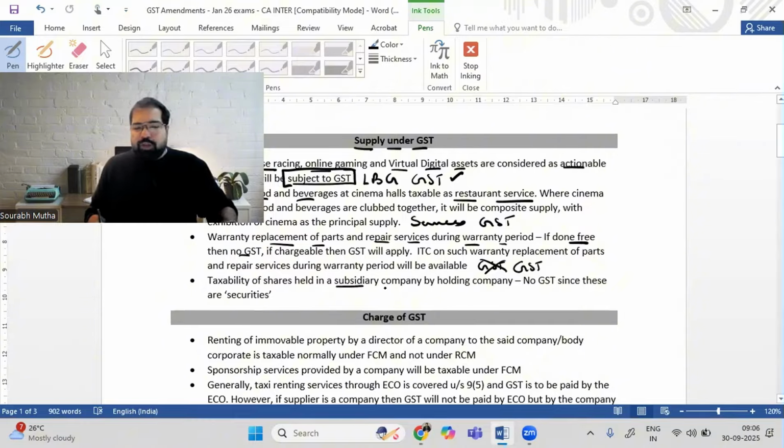Next. You own shares of a subsidiary company, you're the holding company. Example, your Reliance, you hold shares of Jio. And if you sell those shares, will there be any GST? No, because there is no GST ever on securities.